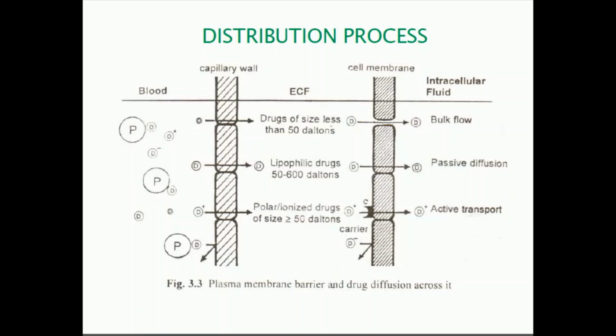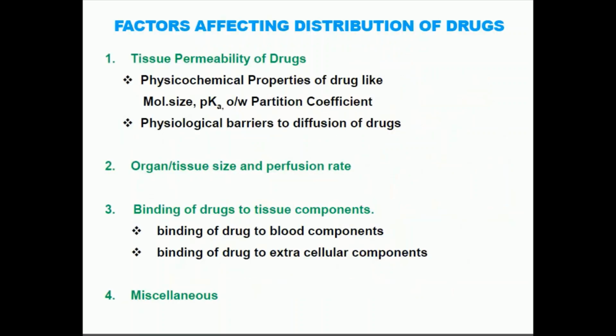So let's see the factors affecting the distribution. First factor is the tissue permeability of the drug, in which the first one is the physicochemical properties, like the molecular size, pK value of the drug, and partition coefficient. These will affect the permeability of the drug.